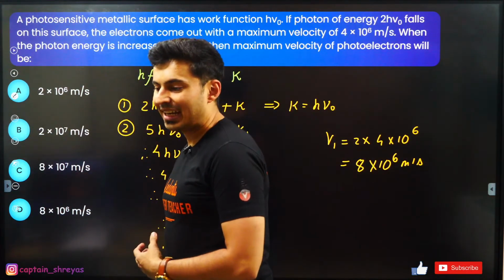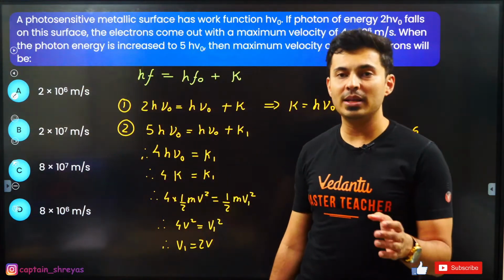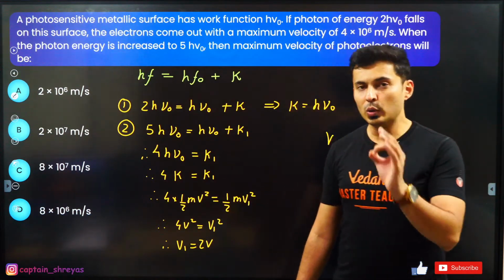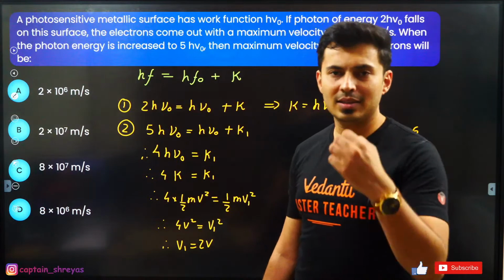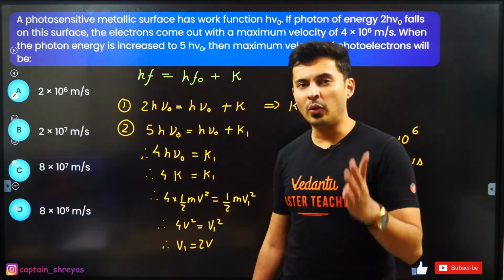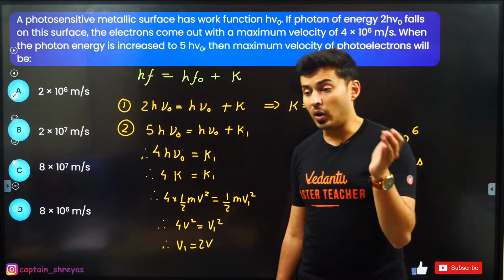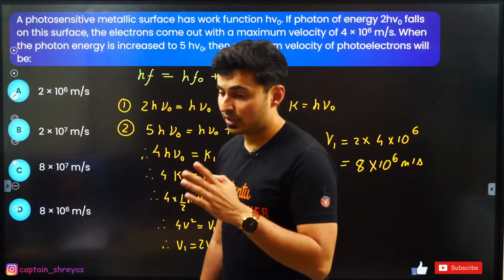How many questions can you get from modern physics? Anywhere between 2 to 4 questions. 2 is the minimum, that's what has been found regularly. 3 is most likely. 4 is also possible.